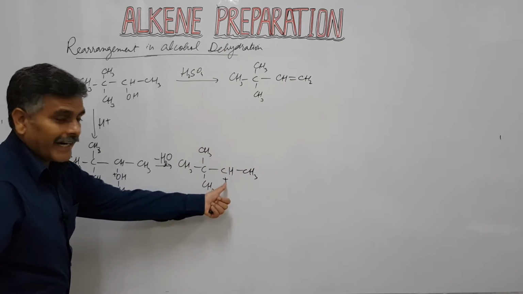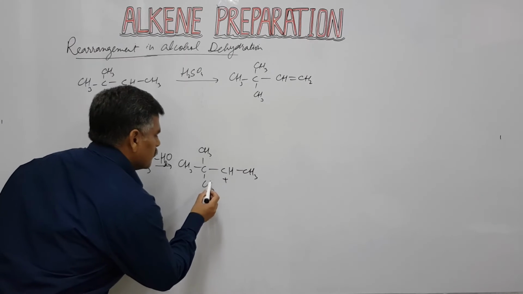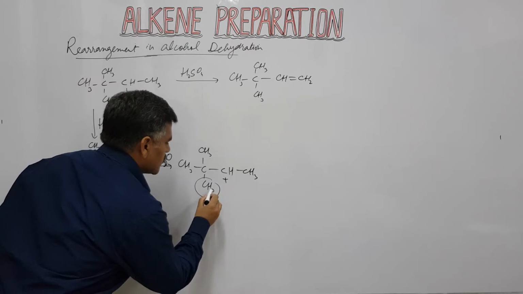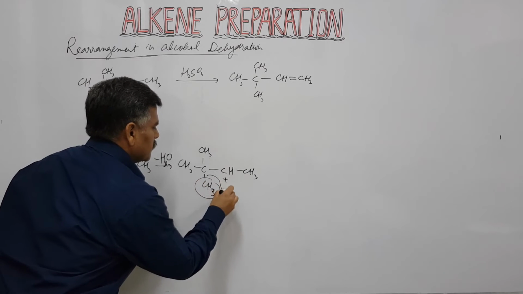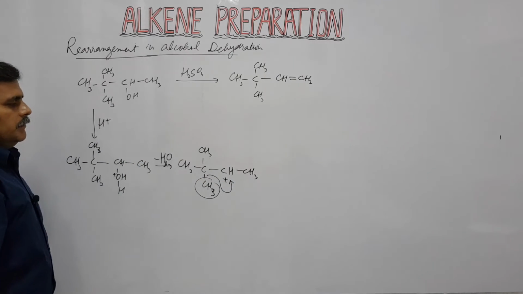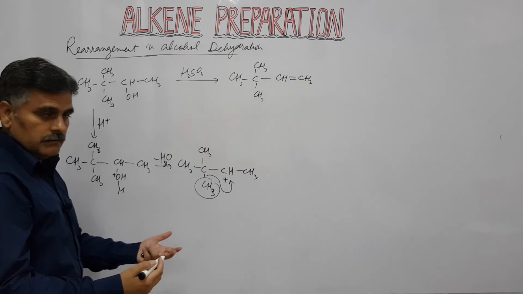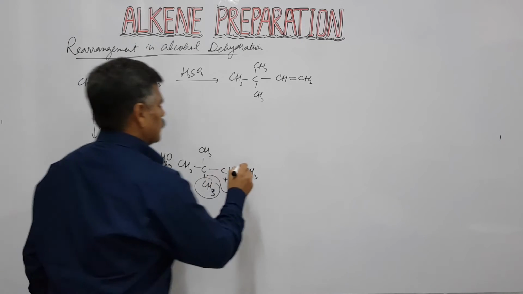So it is a secondary carbocation, and this methyl group from this carbon is shifted to this carbon. This is known as rearrangement of carbocation.